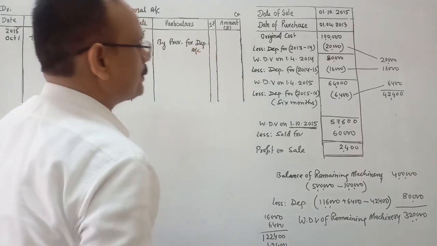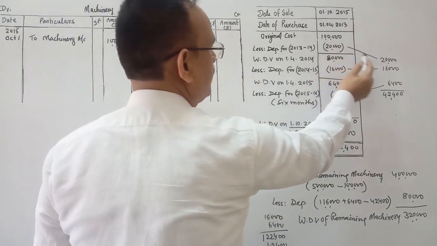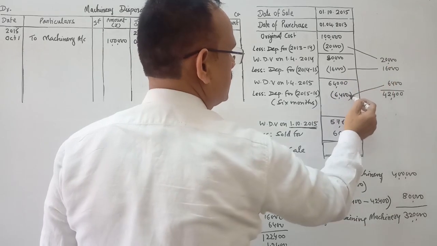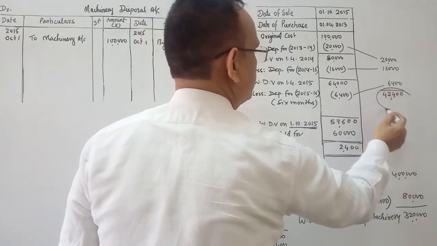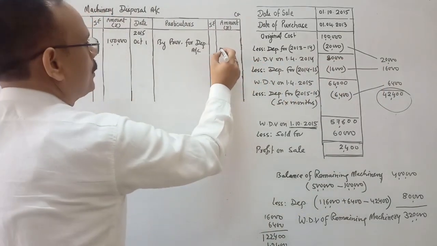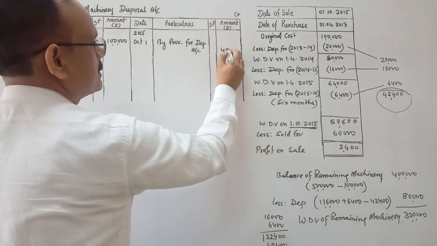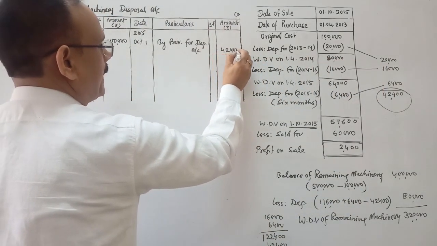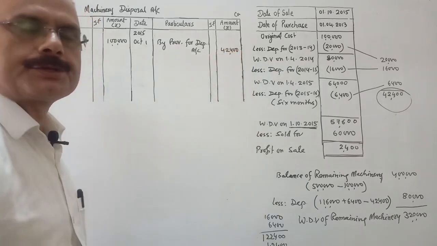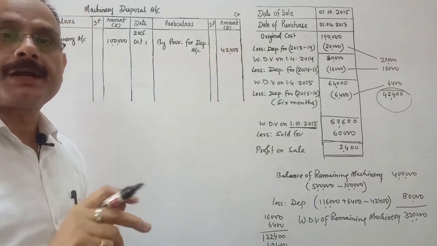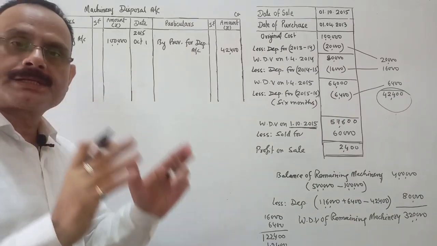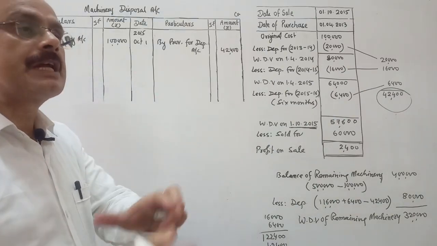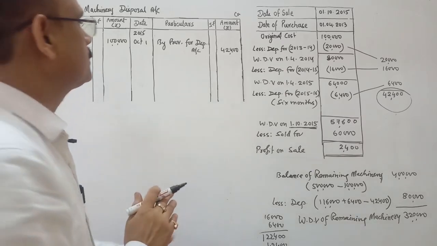So total depreciation, this one 20,000, 16,000, and the third year this much. Total depreciation 42,400 will be transferred to machinery disposal account. So the entry is provision for depreciation account debit to machinery disposal account. This is the total depreciation of the machine sold, which is transferred to machinery disposal account.